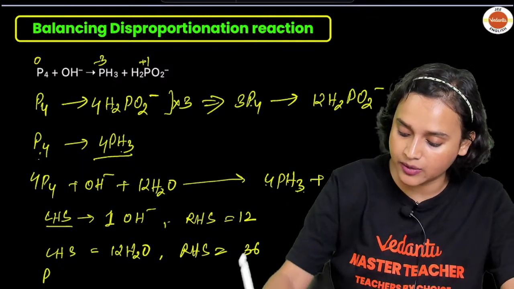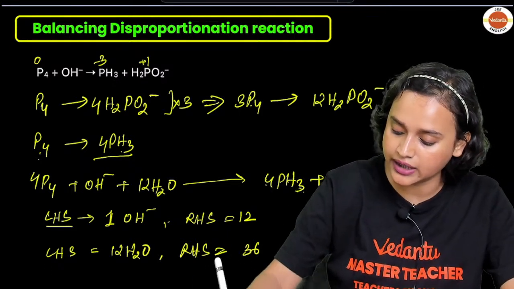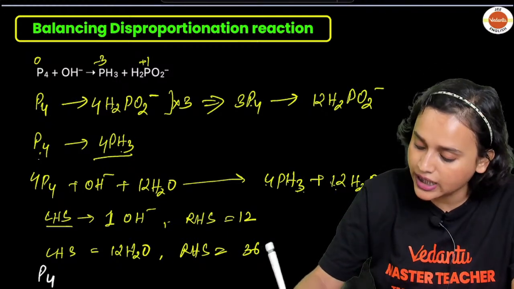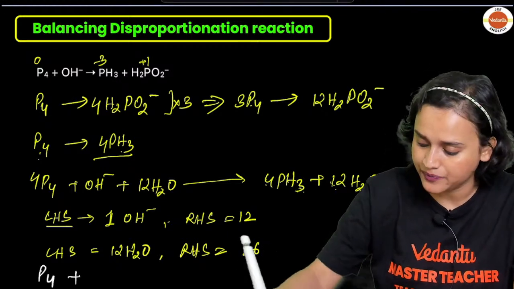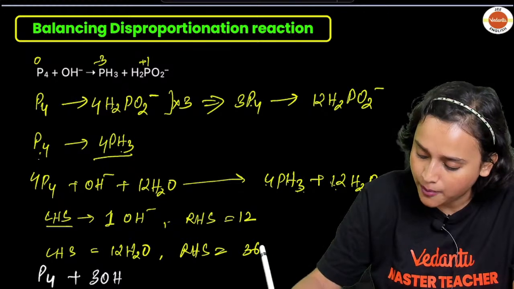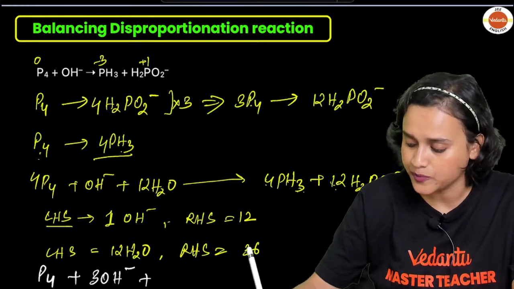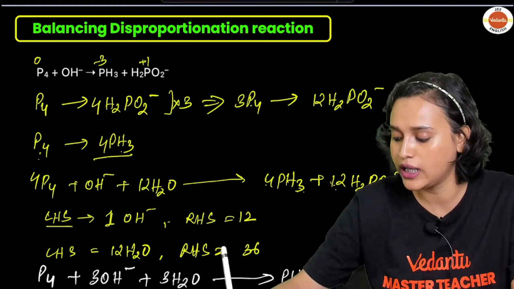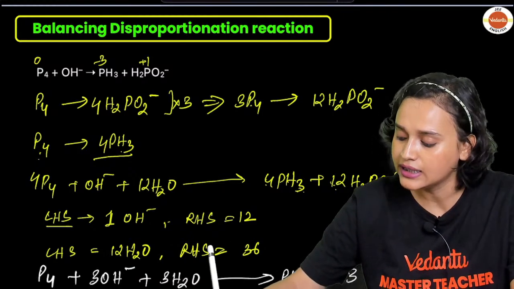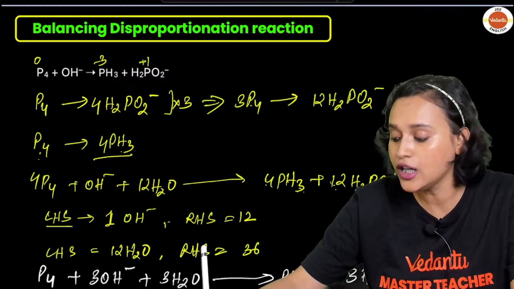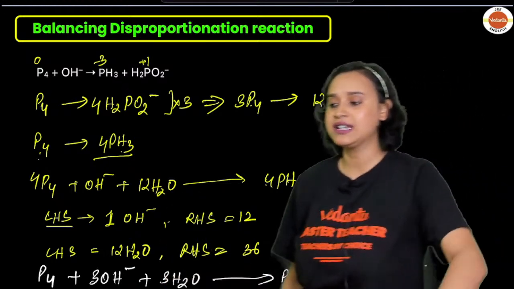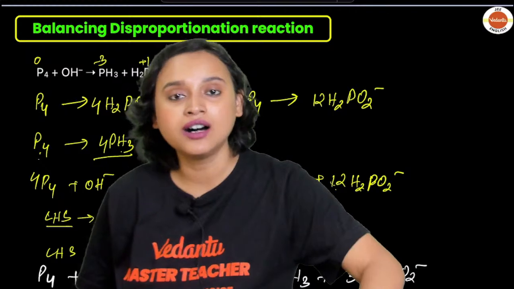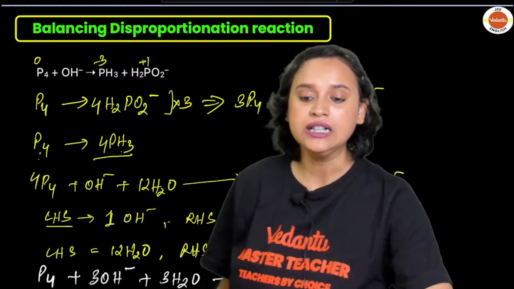Let me write it in a different color. So we will be getting P4 plus 3OH minus plus 3H2O, and this will be forming PH3 plus 3H2PO2 minus. So this is how we are balancing a disproportionation reaction.